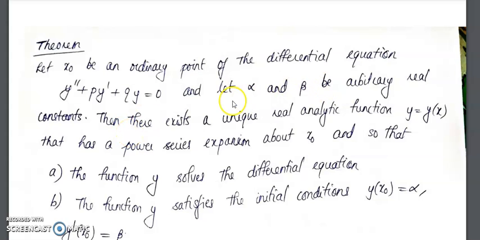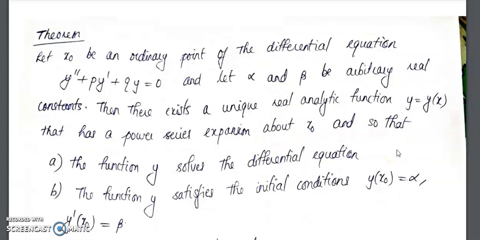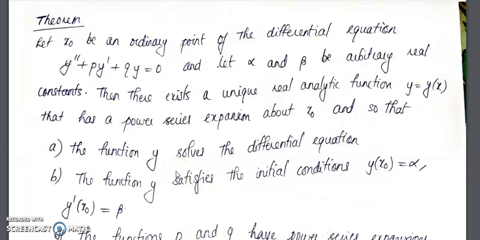So if alpha and beta are arbitrary real constants, and if x naught is an ordinary point, then there exists a unique real analytic function y equal to y of x that has a power series expansion about x naught, so that y solves the differential equation and the function y satisfies the initial condition y at x naught equal to alpha and y dash at x naught equal to beta.